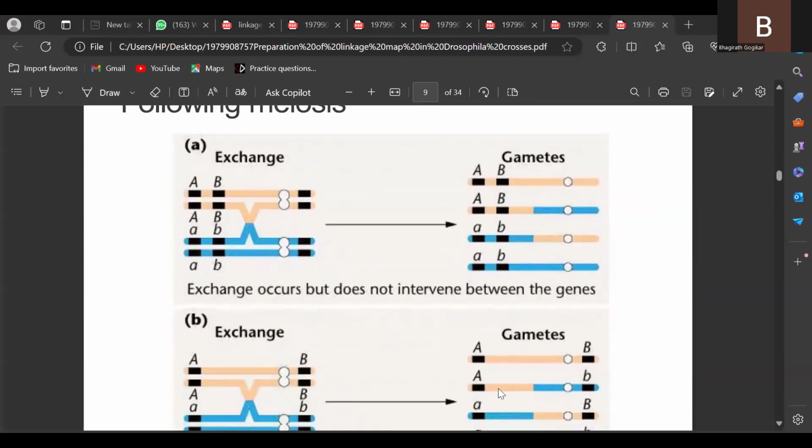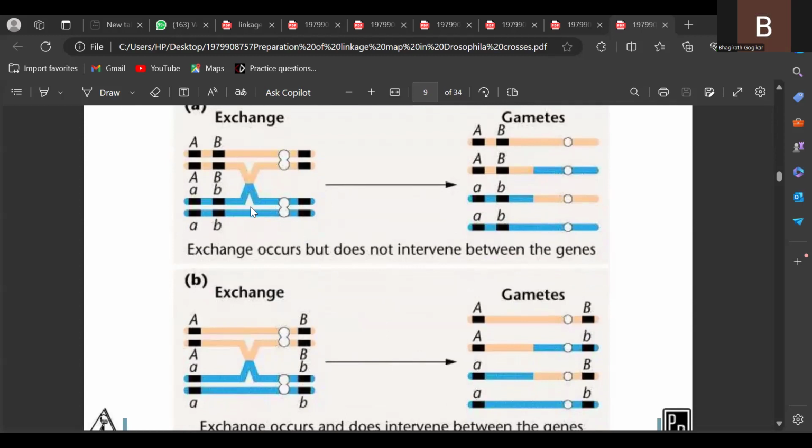We are getting recombinant chromatids or recombinant genes. So just take an example here. This is the first homologous chromosome. This is the second homologous chromosome. So here AB, two dominant genes, are there, and the respective homologous chromosome contains recessive allelic genes.